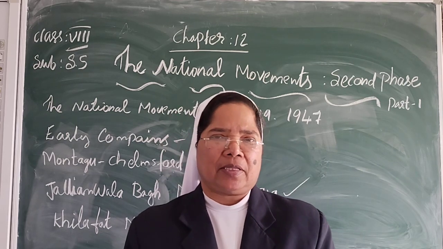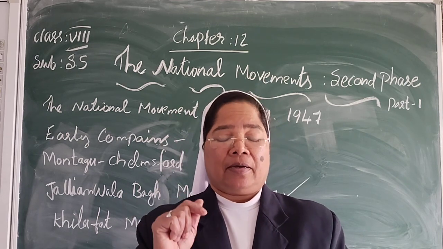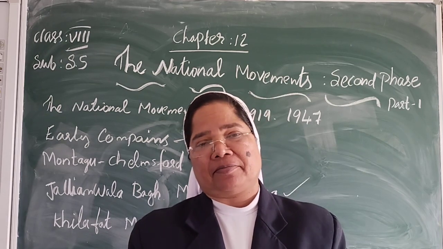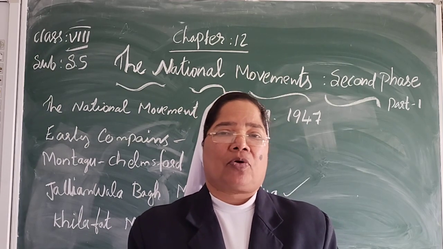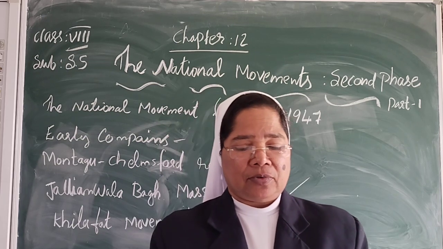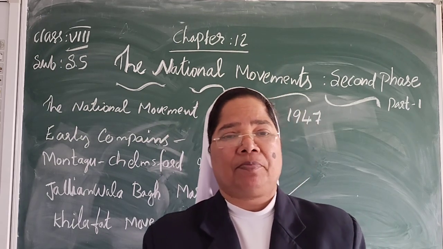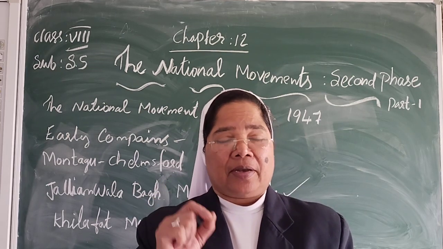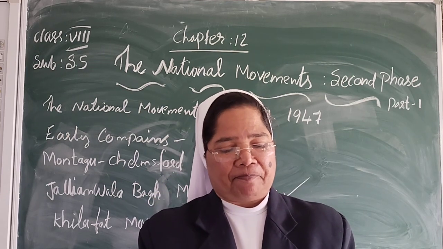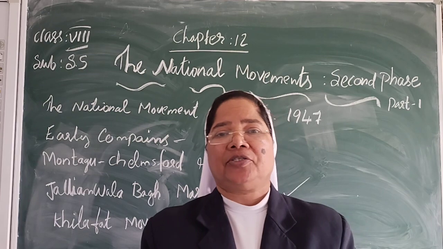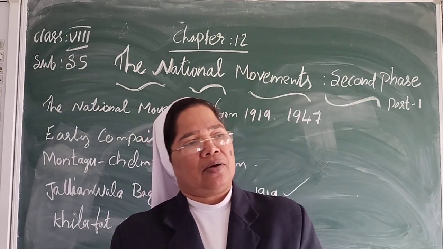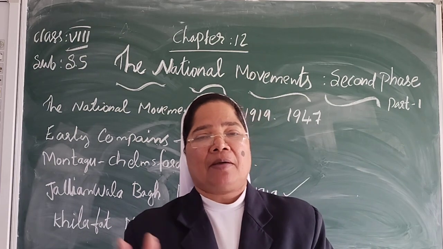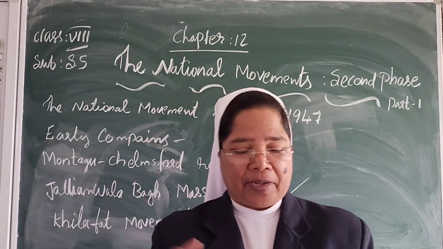Who is Mahatma Gandhi? He was born on October 2, 1869, in Porbandar, Gujarat. He received early education in India, at LP, UP and high school. He studied here. Then he went abroad, to Africa.